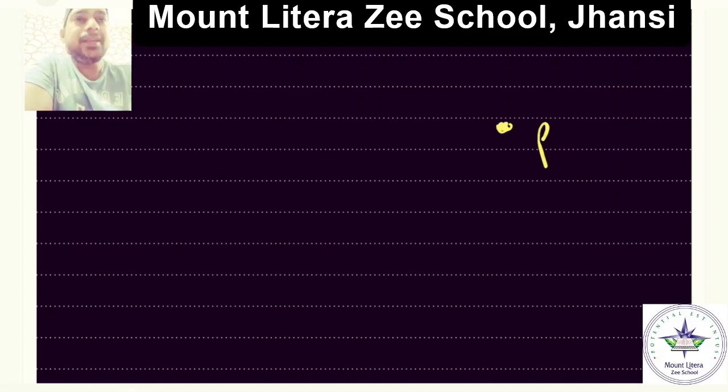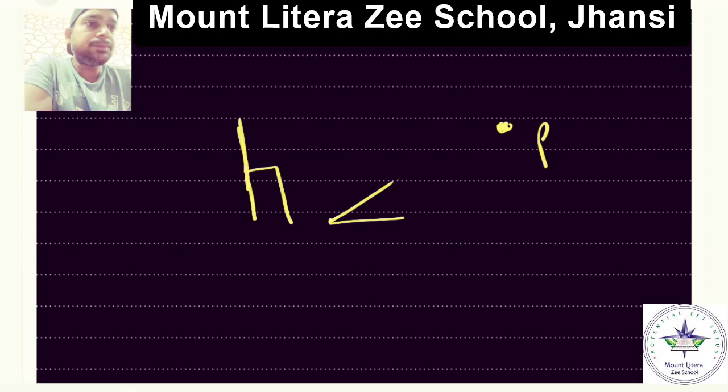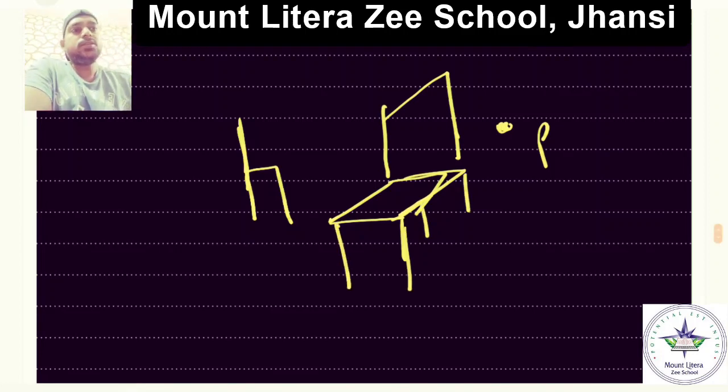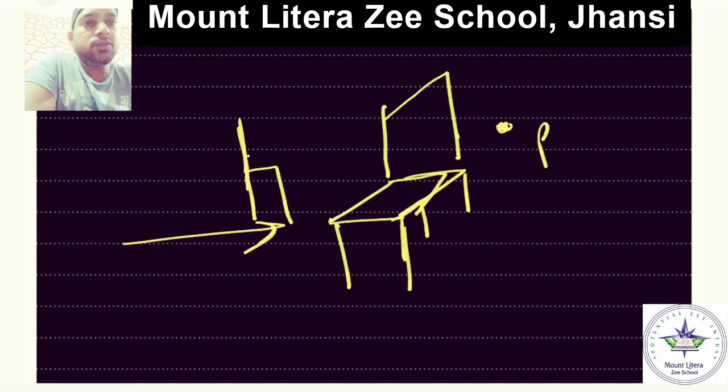Or suppose you are sitting at your home or your place, and you can see a chair kept there. Can you tell the position of the chair? I'll make a proper diagram of the chair. So suppose this is a chair and it is kept at your home. You are going to tell the position of the chair. Now the question arises, where is the chair?